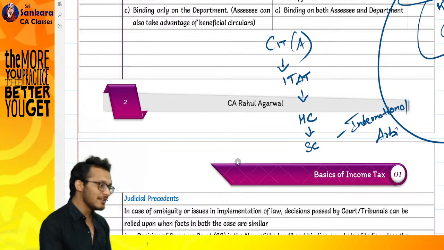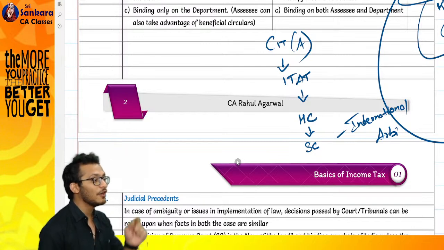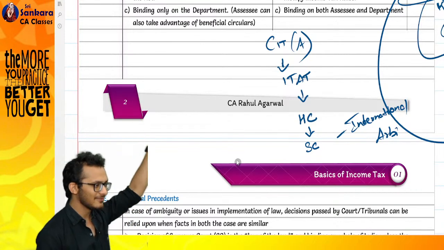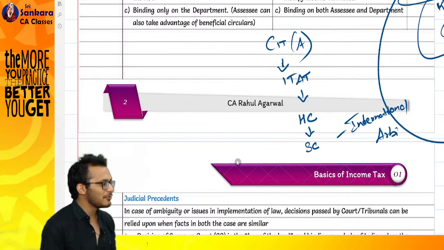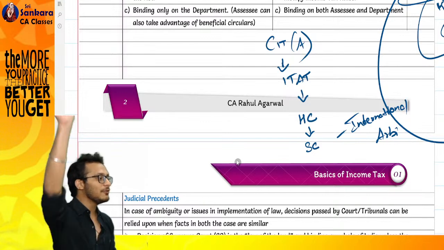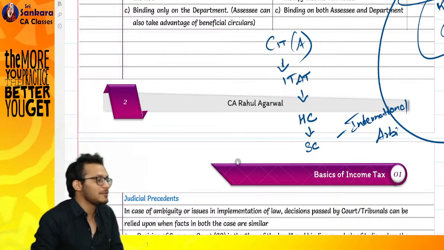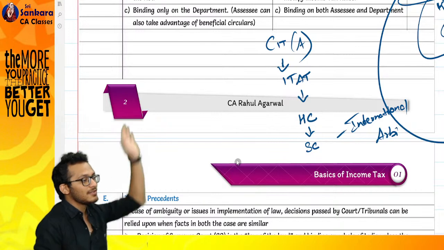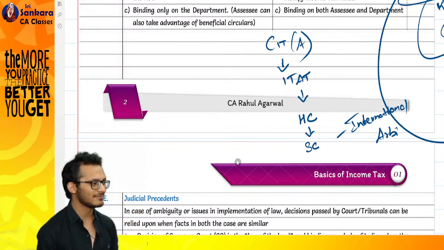Then they said, who changed the law? Congress. We are taxpayer friendly, BJP is smart. The mistake which Congress did, we will not do. So we will rectify what Congress made a mistake. Now we are amending it prospectively. Therefore, we are rectifying what Congress did. We will ensure everything is good for you.